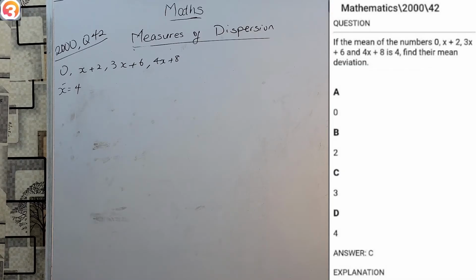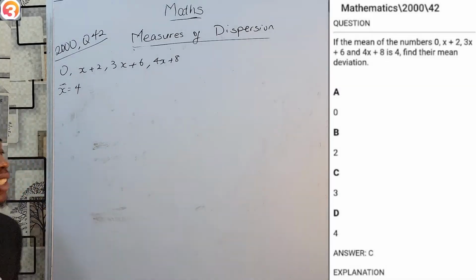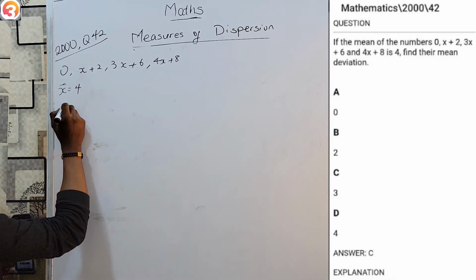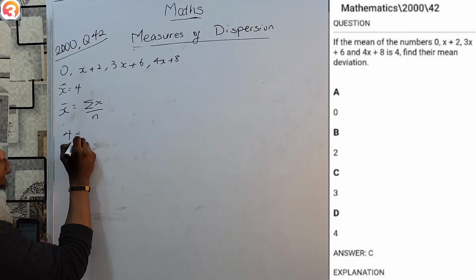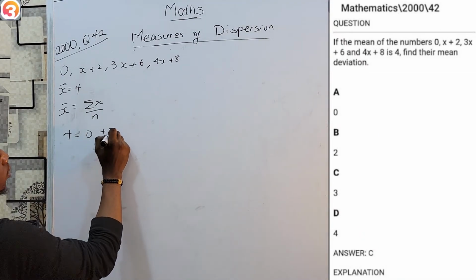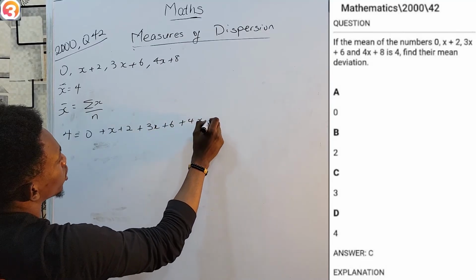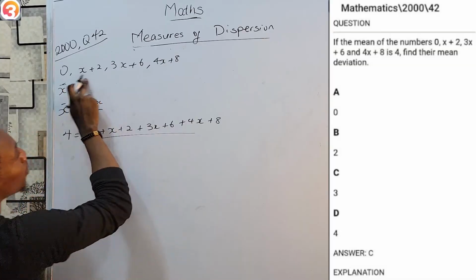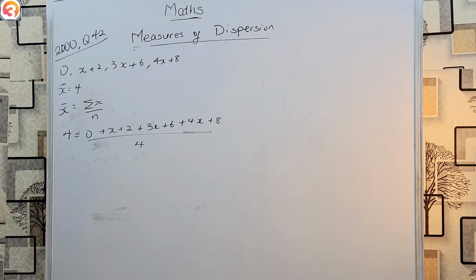Now, before I can actually get the mean deviation, I have to remove all these x from my expressions and know what they actually stand for. And because I know the mean, I know that mean equals summation of x over n. So that means 4 equals adding all these together. The first one is 0. Next is x plus 2, 3x plus 6, and then 4x plus 8. So how many are they? They are 4 data in all. So please try not to ignore that 0 because you think it is just 0. It is still part of the data. So it must be over 4.